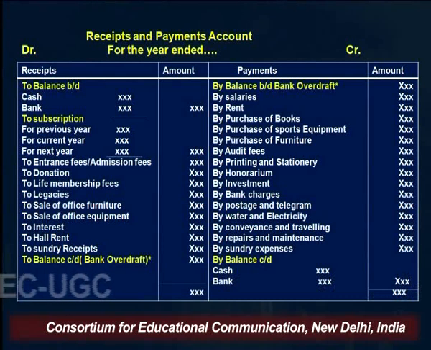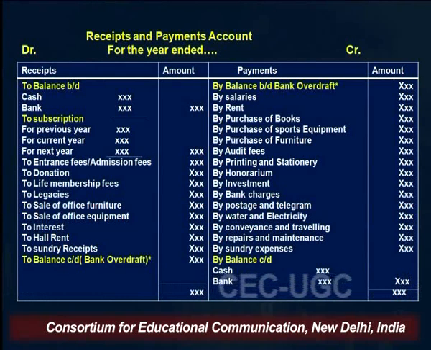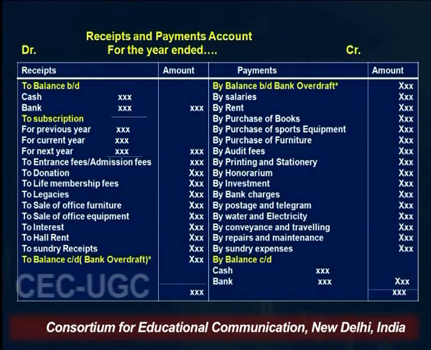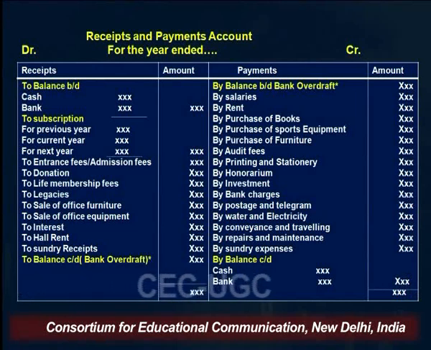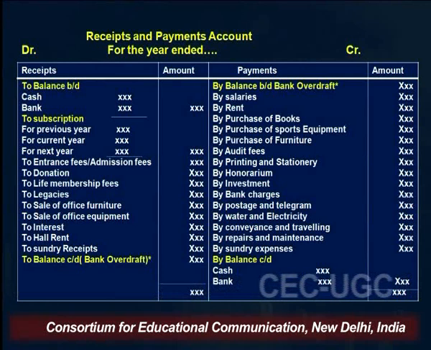This receipt and payment account begins with the opening balance of cash and bank. As you can see, on the debit side, that is the receipt side, it is written "To balance b/d". BD stands for brought down. So this is the opening balance of cash and bank, which is shown here.